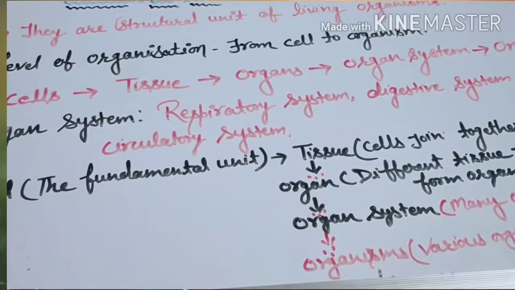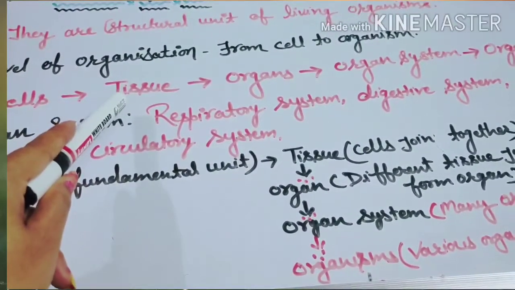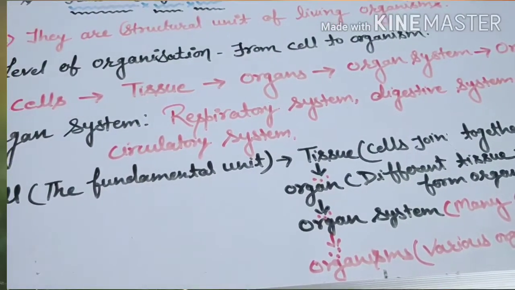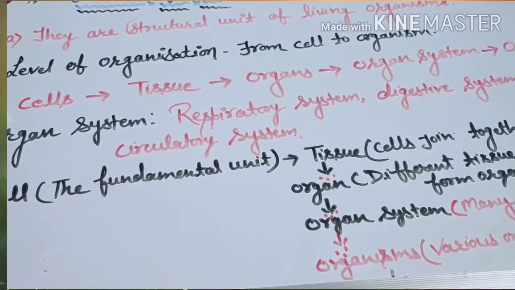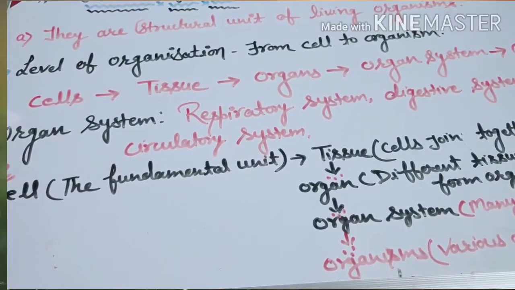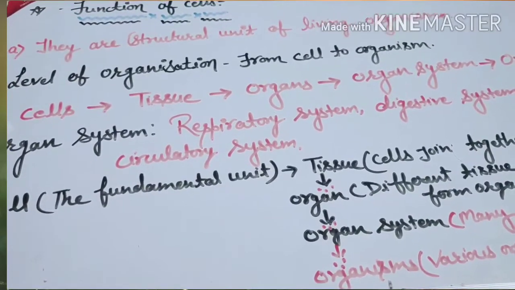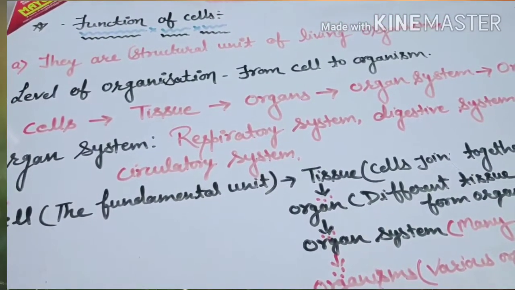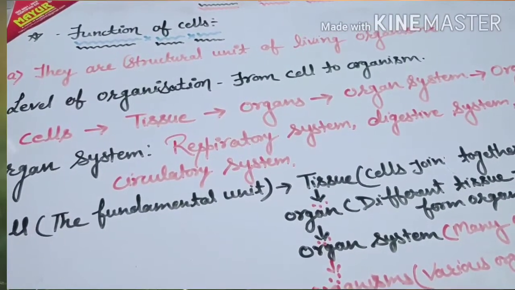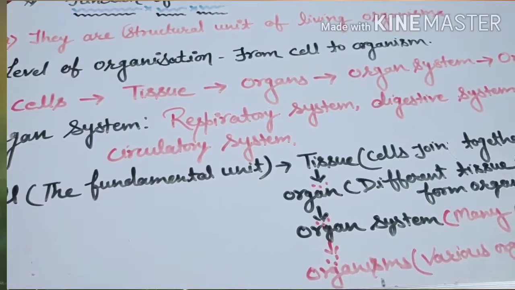Now the group of cells combined together forms a tissue. Like I told you, there is a division of labor in multicellular organisms. One group of cells performs a specific function, the second group of cells performs a second function, the third group of cells performs a third function, and so on. So each group of cells is called a tissue, and one tissue performs a particular function.